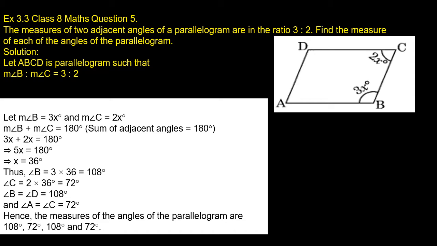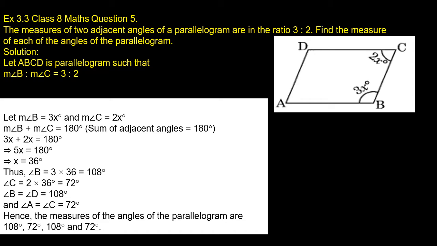Children, let the measure of angle B be 3x and the measure of angle C be 2x. Measure of angle B plus measure of angle C is equal to 180 degree.